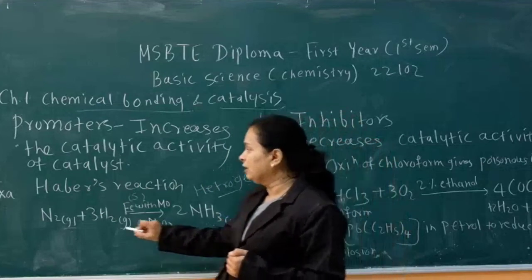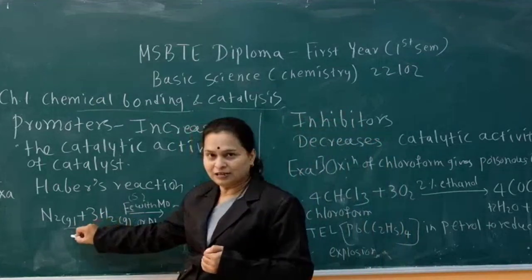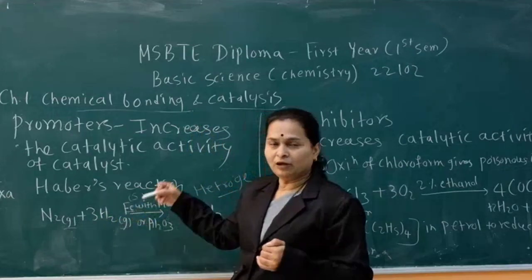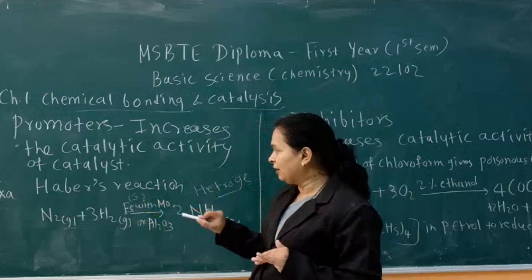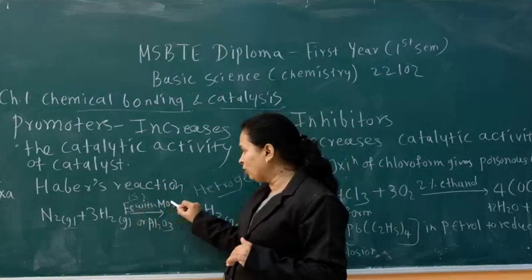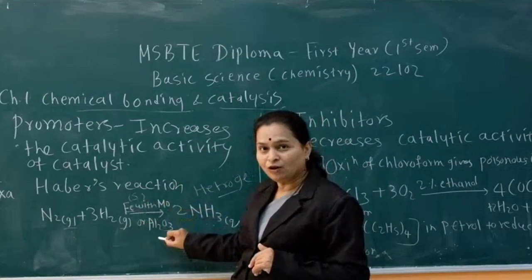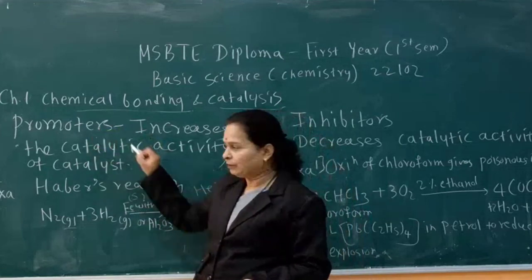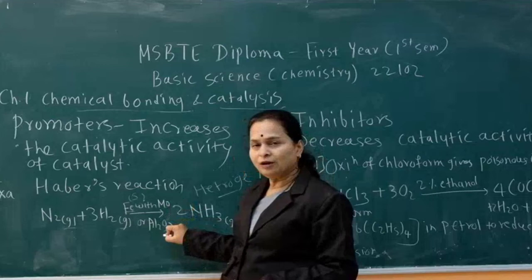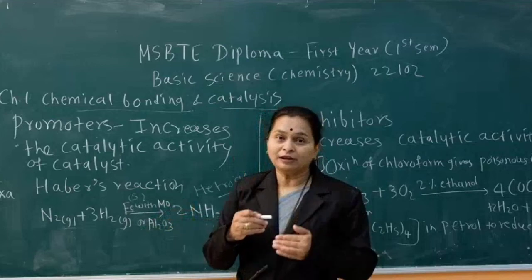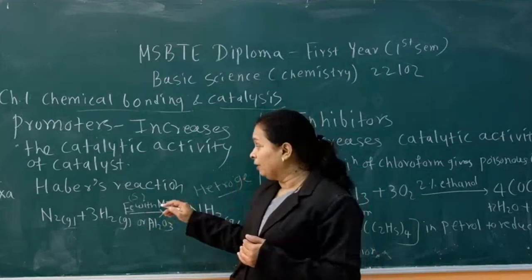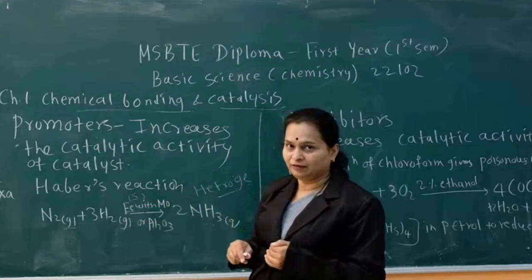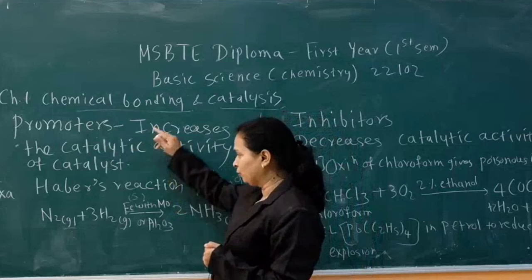In this case, nitrogen and hydrogen gas are taken. The catalyst used is iron, but with iron, molybdenum or alumina, Al2O3, is added. These are known as promoters. They help iron to increase its catalytic activity. This is the role of a promoter.